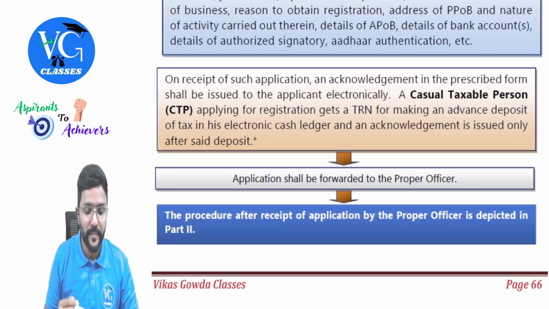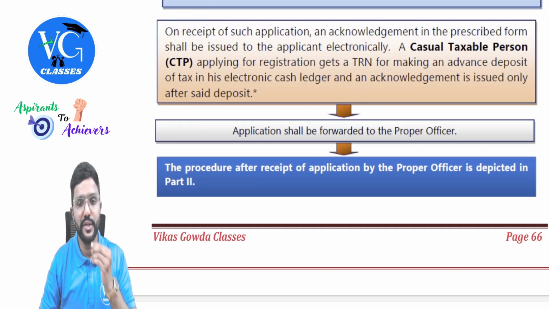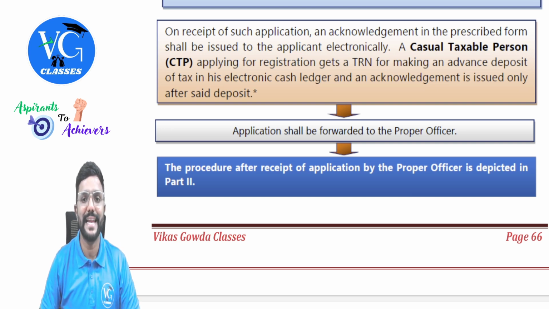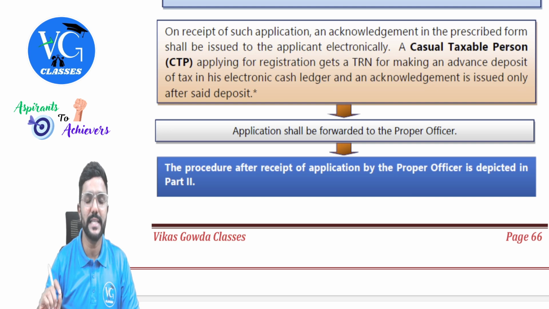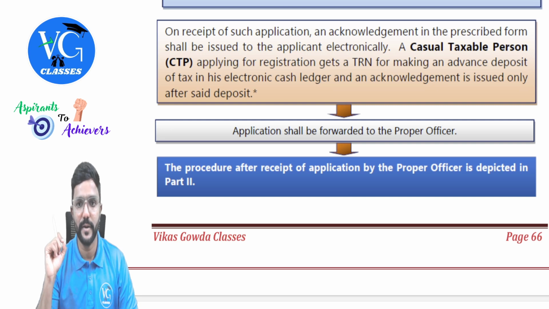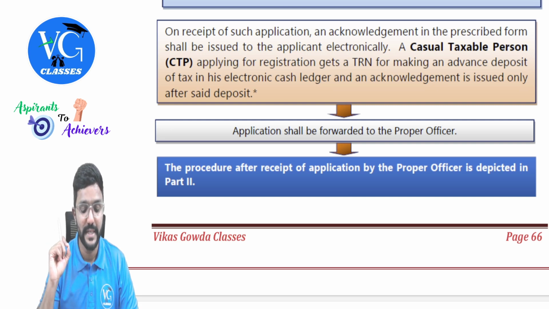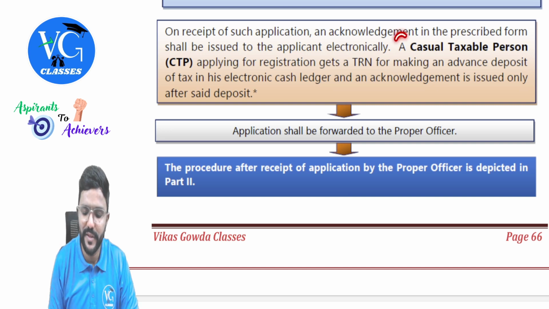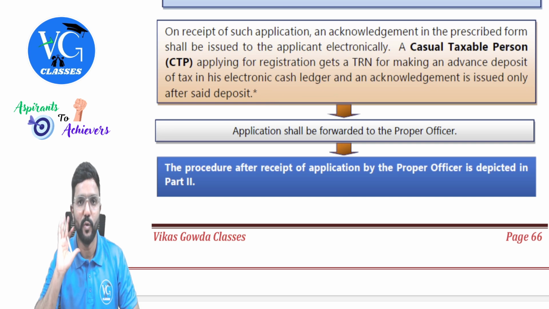Next. On receipt of such application, an acknowledgement in the prescribed form shall be issued to the applicant electronically. A casual taxable person, that is CTP, applying for registration gets a TRN for making an advance deposit of tax in his electronic cash ledger, and an acknowledgement is issued only after the said deposit. About this, I will talk in section 27, guys. As of now, we will keep it on hold.